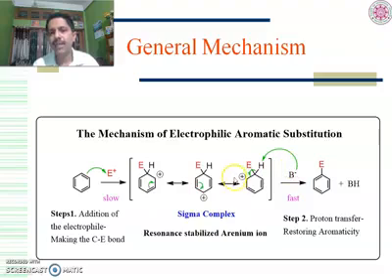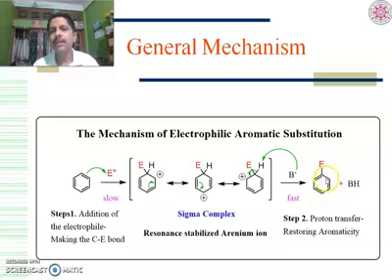In the second or last step, proton transfer will take place. In the resonance structure, the base will attack the proton and it will be eliminated, and the bond will be delivered to the electron deficient ring. So a double bond is now regenerated.